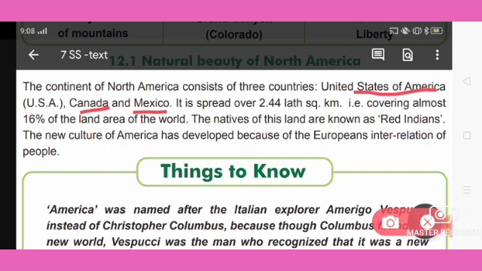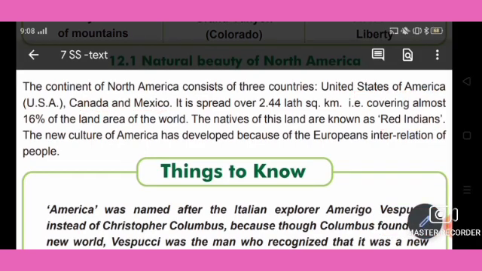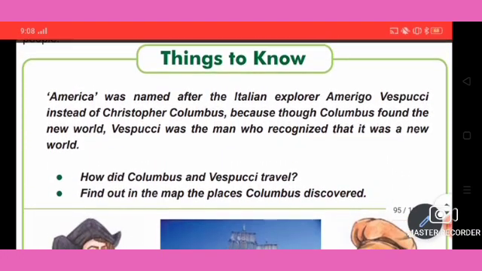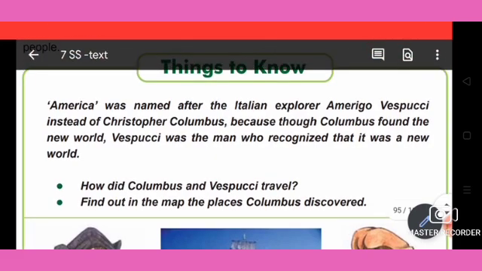The natives of the land are known as Red Indians. So you can underline it in your textbook. The natives of the land are known by which name? Red Indians. The new culture of America has developed because of the interrelation of European people.